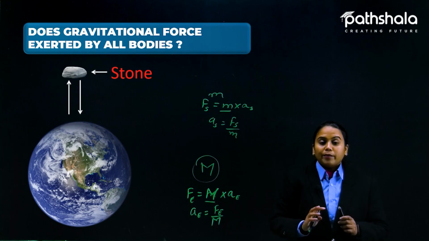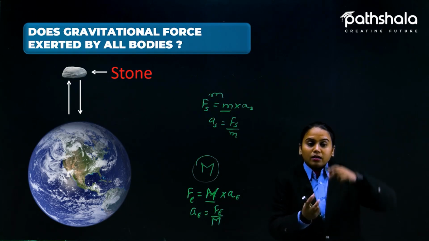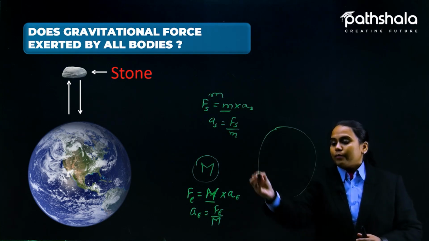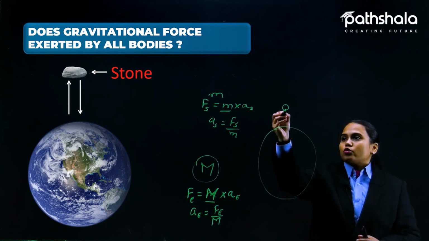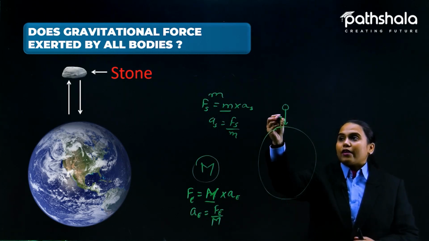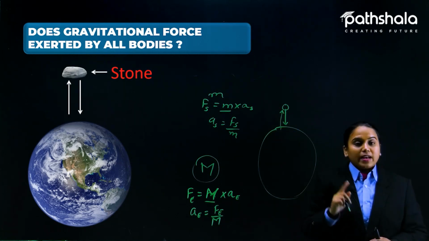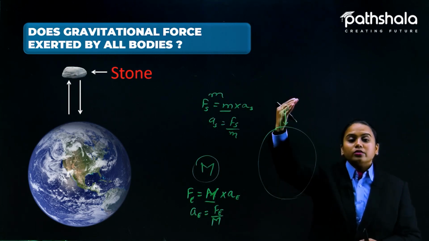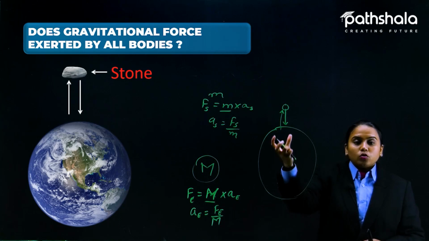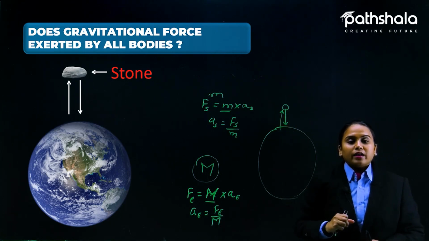Now you can see that the Earth is attracting the stone towards itself. This is the Earth and it is attracting the stone towards itself, but the stone is again attracting the Earth towards itself. It is not that only the Earth attracts the stone, the stone also attracts the Earth towards itself.